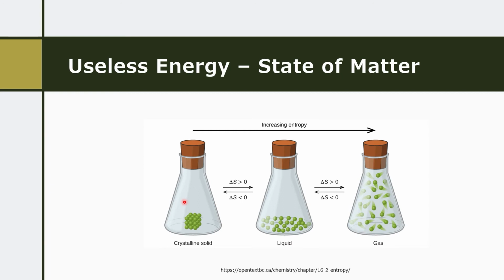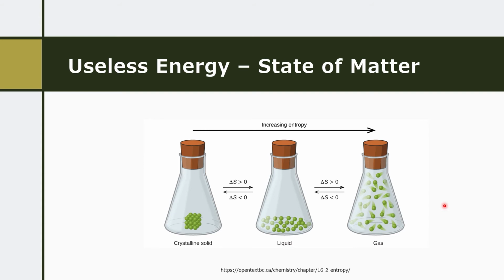Therefore, the entropy of these particles is generally pretty low. However, we can increase entropy by changing state. The liquid particles have more free movement, more energy is being used for what is essentially wasted movement, which would be considered to be a higher level of entropy. And then again, increasing the entropy further, we have lots of wasted movement in 3 dimensions, and the entropy of the gas is thus at its highest.